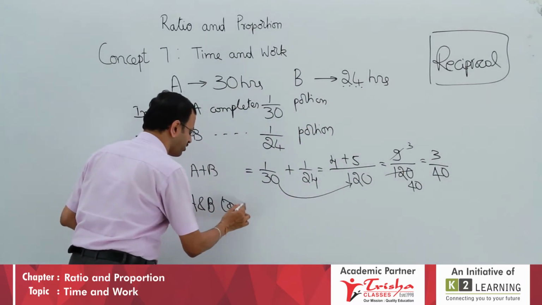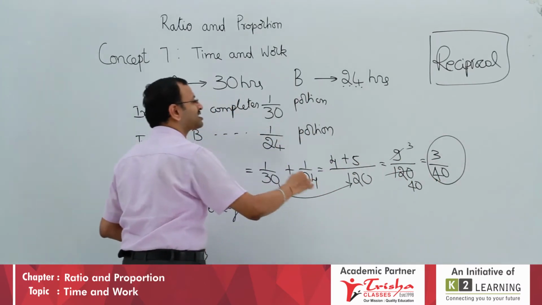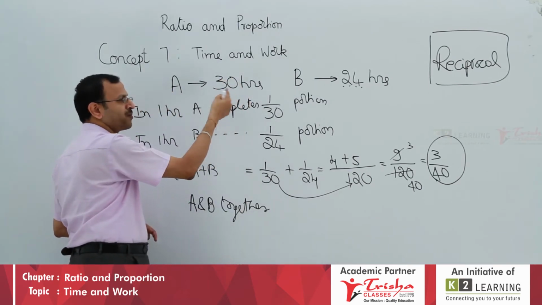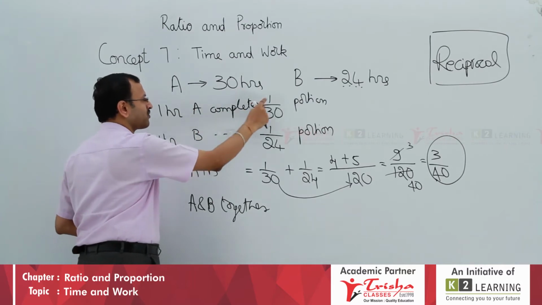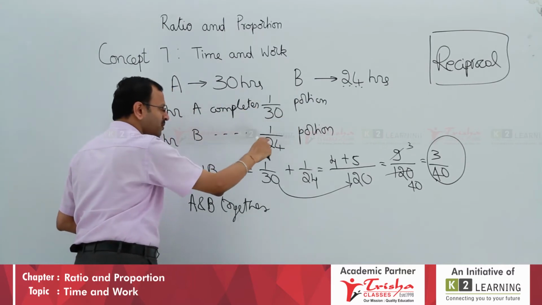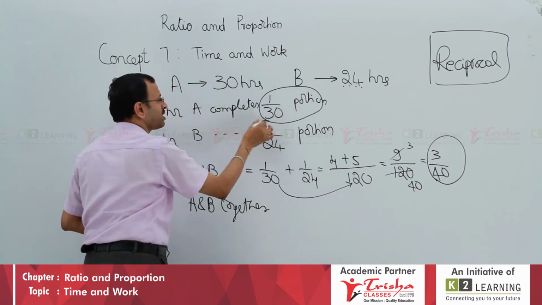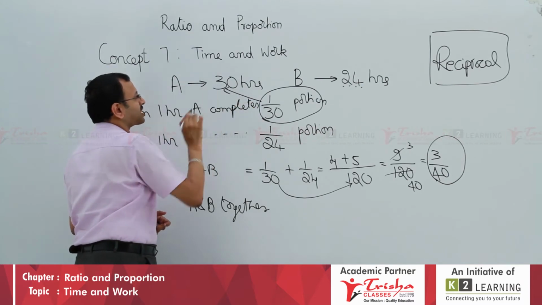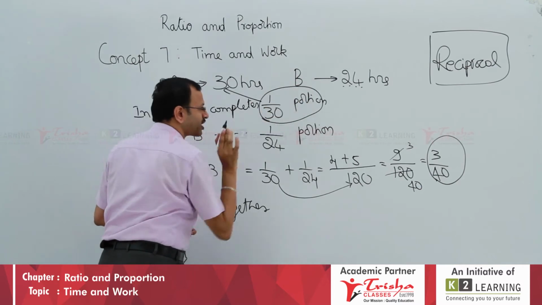what should you do? Full work means, again, for this answer we should take the reciprocal. If you are still a little confused, we will put it this way. In 1 hour A completes 1 by 30 portion, B 1 by 24. So, can we read in reverse? In 1 hour 1 by 30 portion he paints, so to make it a full painting, 30 hours. Same, 1 by 24 in 1 hour, so it is 24 hours.